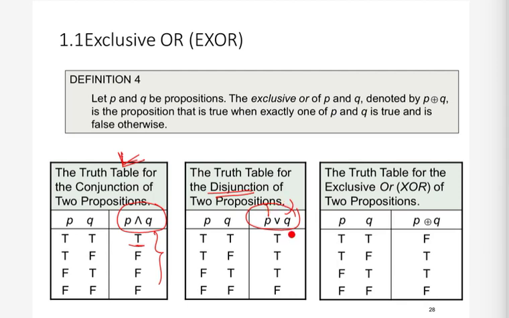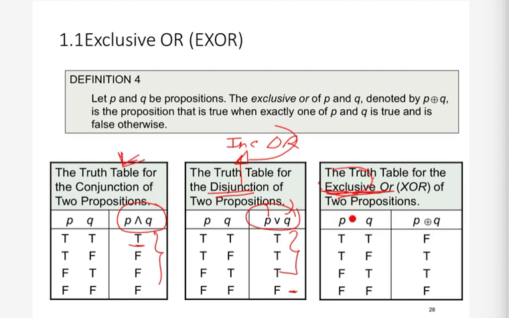Now we have also seen the exclusive or operation. Remember that this disjunction operation is also called inclusive or, so inclusive or and disjunction are the same things. Now there is something called exclusive or. Exclusive or says that exclusively one thing must be true. It should not be that both are true. Exclusively one must be true.